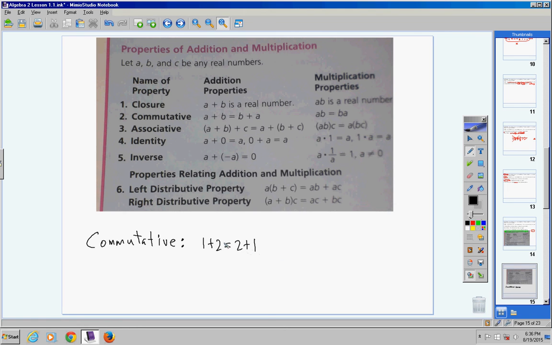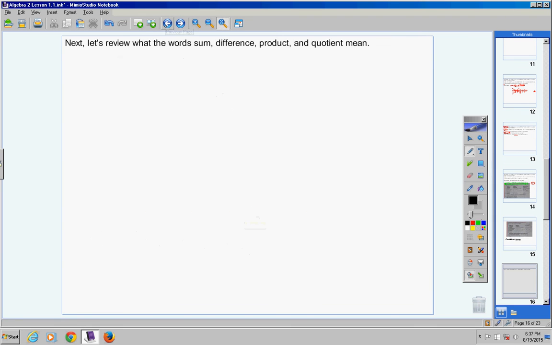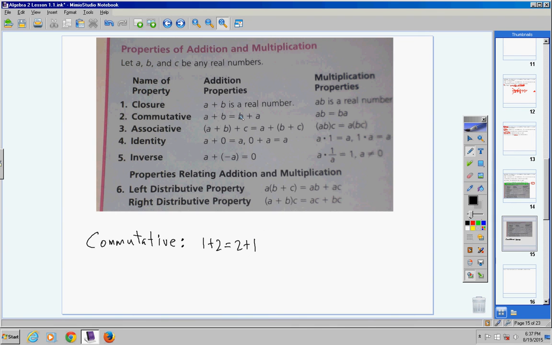So on a test or a quiz, I would give you an example. It might be matching. It might be fill in the blank. It might be multiple choice. I would write this for an example, and you would have to write the word commutative, or I might give the word commutative, and you have to give me an example. Okay? Now we have addition, properties, and multiplication. So now another one would be 1 times 2 equals 2 times 1. That's called the commutative property, okay? If I'm going too fast, pause the video. I'm going to continue on, okay? Here we go.